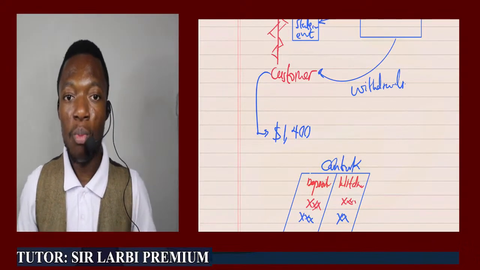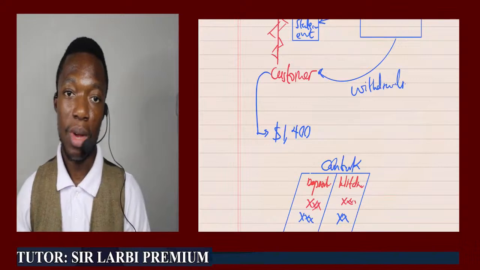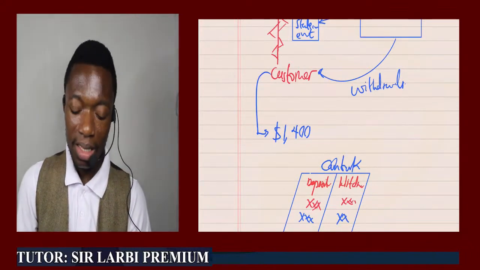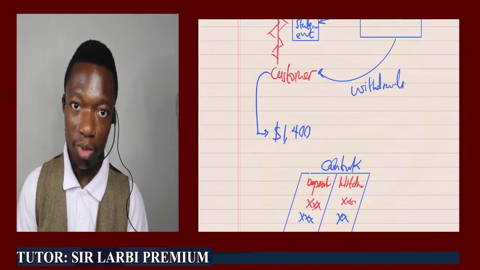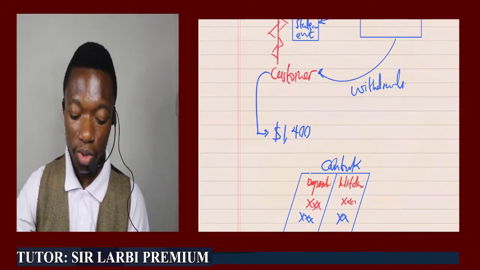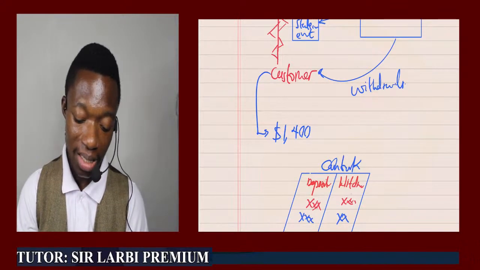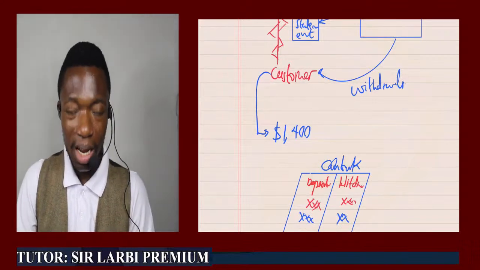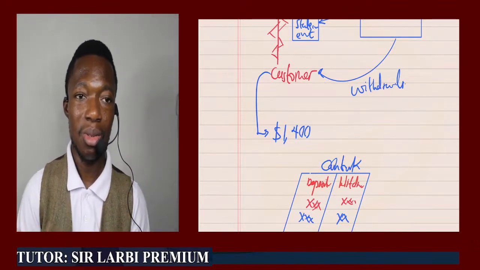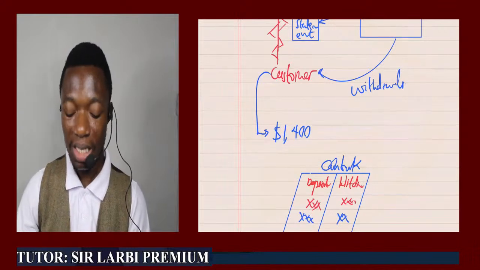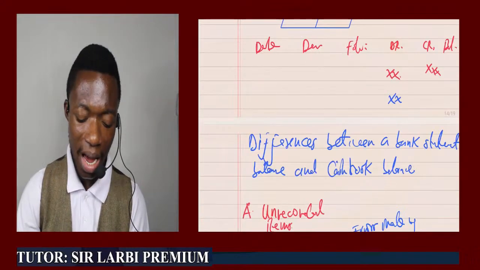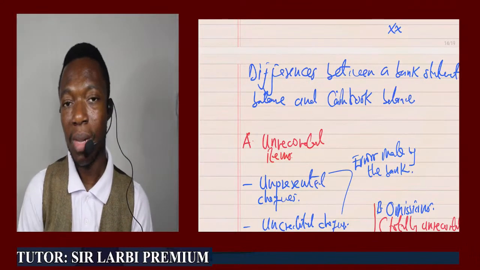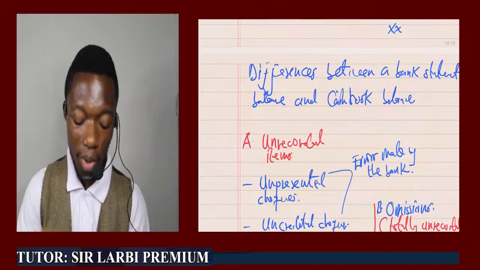Because when we present a check, there are those checks that we are using to make payment. So when we are making payment, it is going to reduce our balance in our cash book. So when there is a reduction in our balance in the cash book, we will credit our cash book. That's why you see the part as withdrawal. So withdrawal means it can be that we are making payment. So there are those checks that the business has issued to its suppliers for payment, but the supplier did not present the check to the bank for payment as at the time the bank statement was sent. This is what we call unpresented checks.